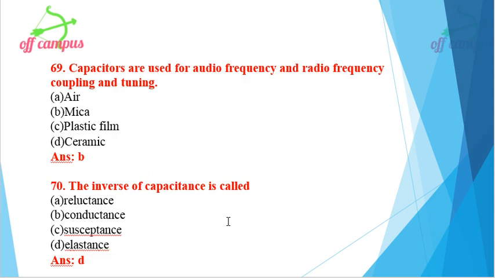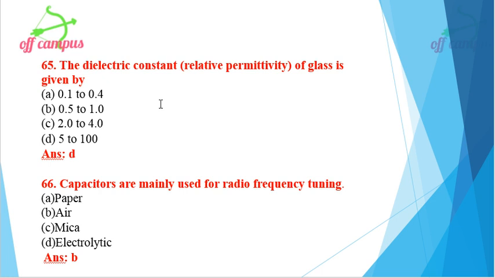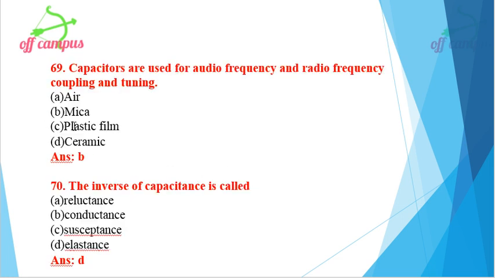Then, in this question, capacitors are used for audio frequency and radio frequency coupling and tuning. See, in our previous question, what capacitor is used for radio frequency tuning? Only for radio frequency tuning it is air capacitor. In this question, capacitors are used for both audio frequency and radio frequency coupling and tuning. For that, which capacitor can be used? Mica capacitor can be used. So we need to know the different types of capacitors and their uses.